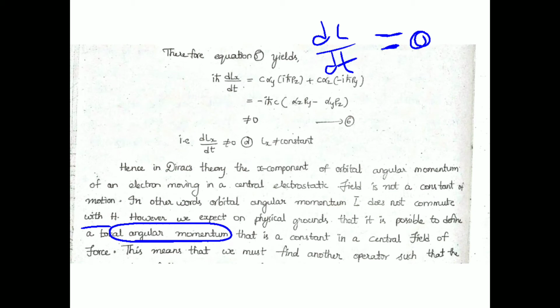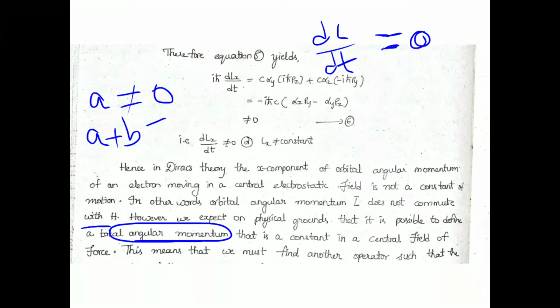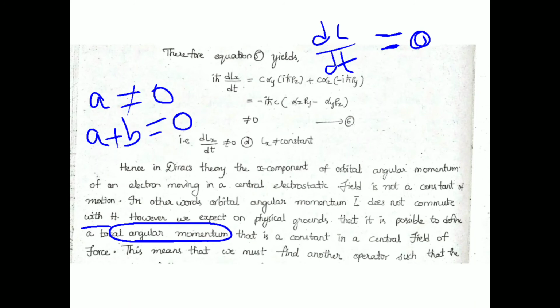So what could be done is, if we are not getting 0, we add something to this quantity such that it would become 0.